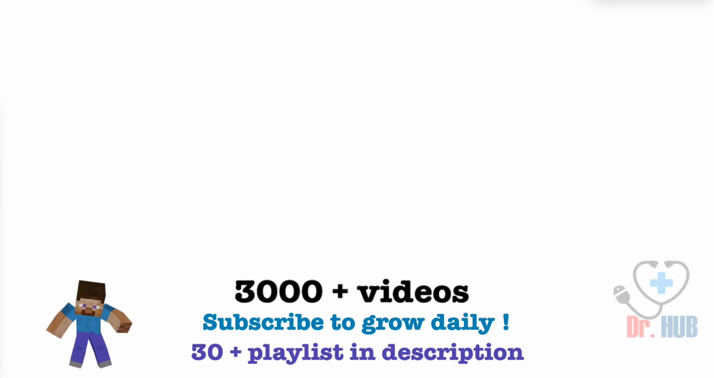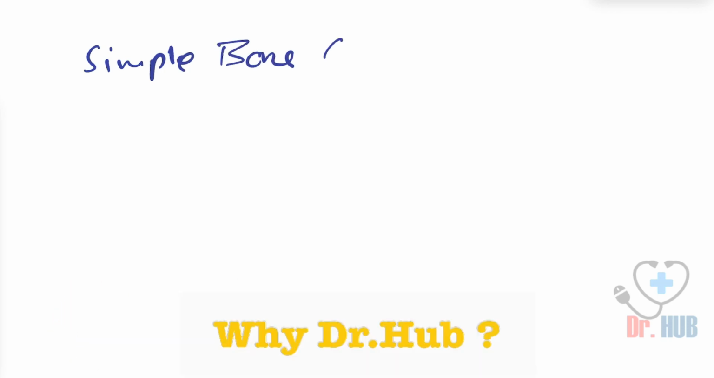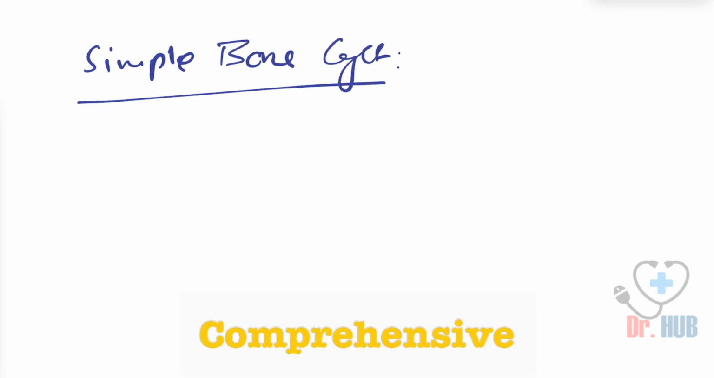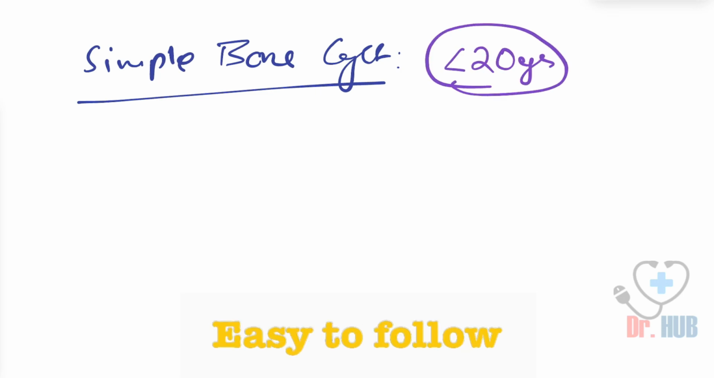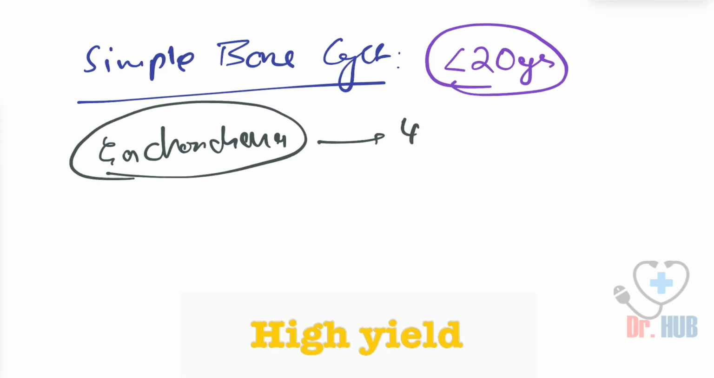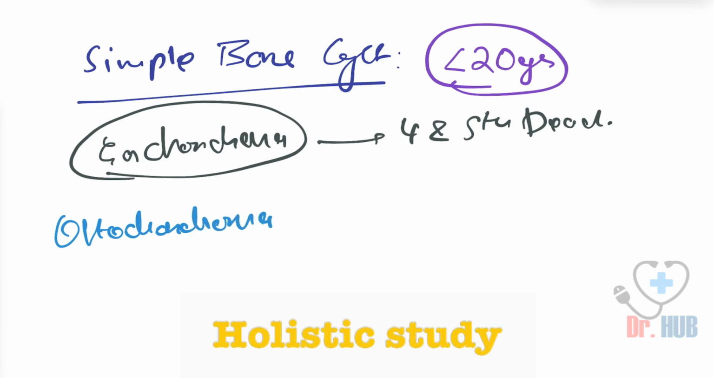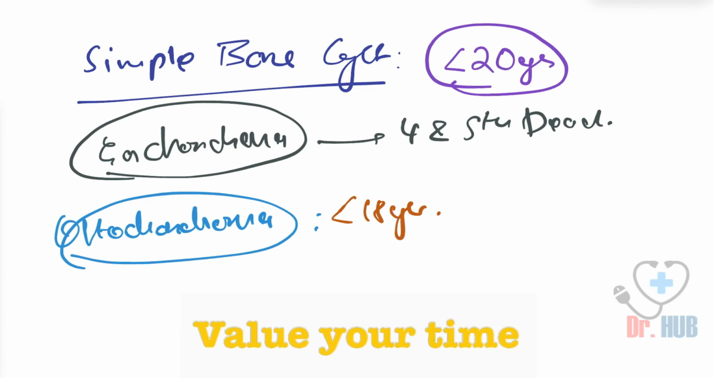To begin with, we are looking first at the simple bone cyst. The simple bone cyst occurs in the age group of less than 20 years. Next, we look at the enchondroma. Enchondroma is present in the 4th and 5th decade of life. Then we move on to the osteochondroma. This osteochondroma is seen in less than 18 years.